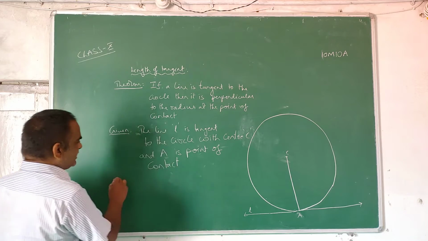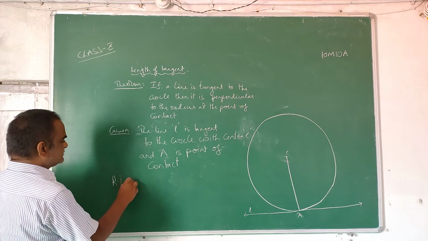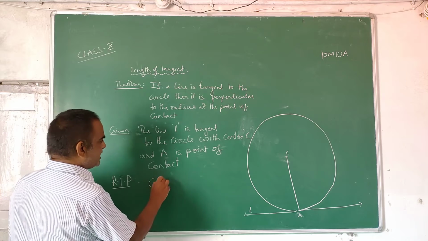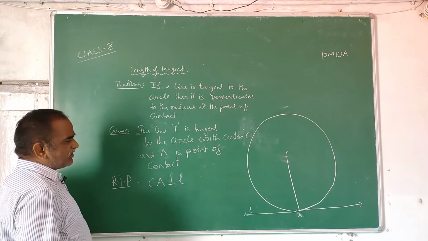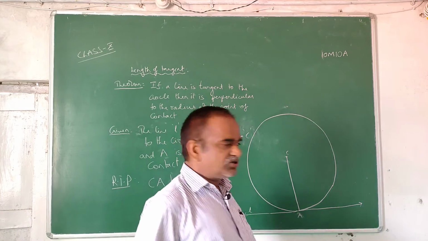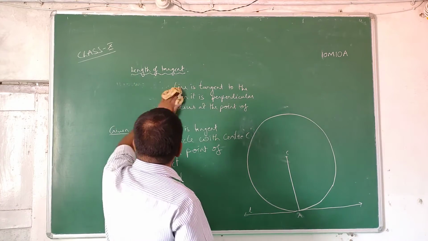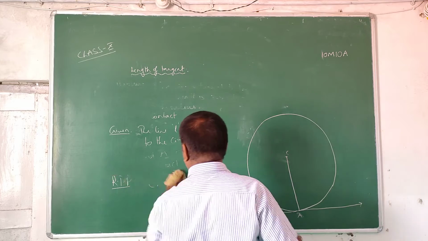What is required to prove? CA is perpendicular to L. This is what we are supposed to prove. Understood? Now we will proceed with the proof.